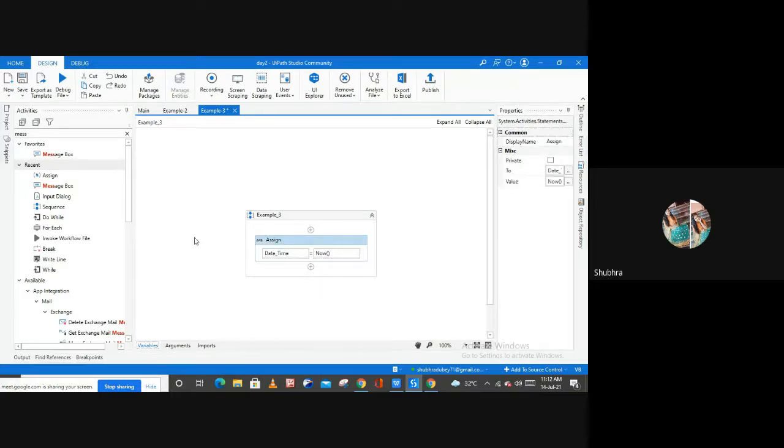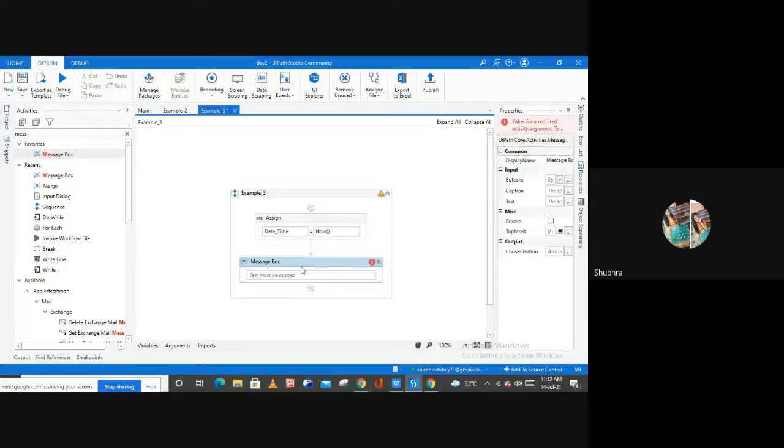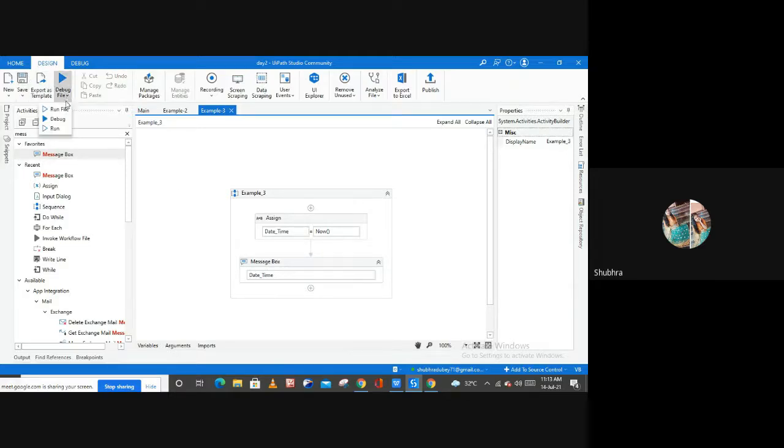And now to display the output, I'm going to use one message box activity here, and here you can simply mention your date time variable, right? So here you don't have to convert this particular variable into a string format because we have simply used this date time variable here in the message box. Now let's see if we have to convert it into a string form or not.